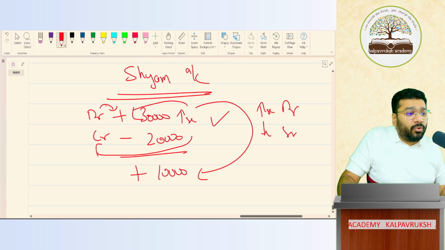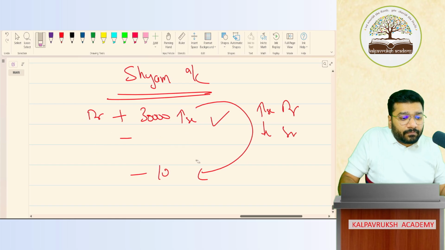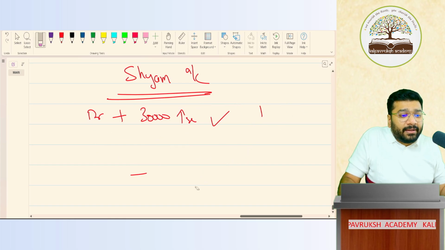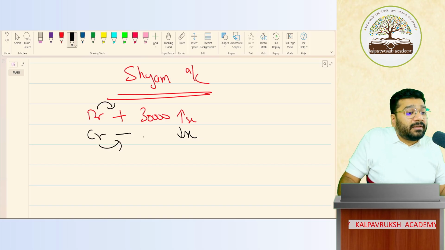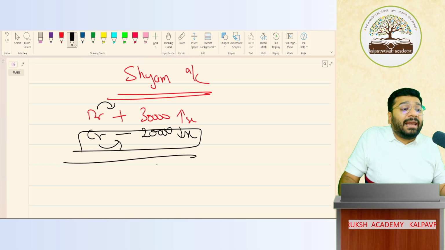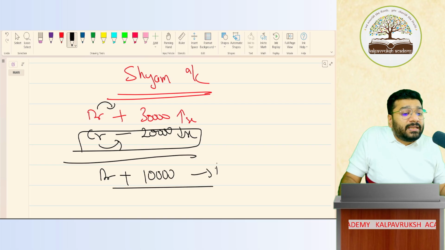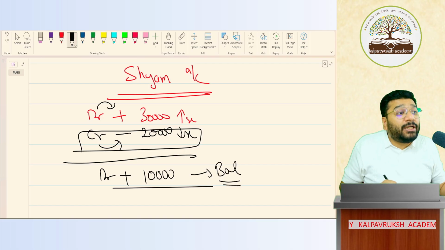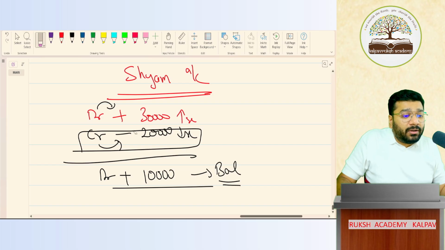So in Sham's account, to reduce his balance, I have to give credit, because debit will increase his balance and credit will decrease his balance. How much should I reduce by? 20,000. Only if I give credit to his account, the balance will become how much? The balance will become positive 10,000. Means what? This is the balance money which Sham is yet to pay me. This is the balance money which I'm yet to receive from Sham. Got it? Not got it?